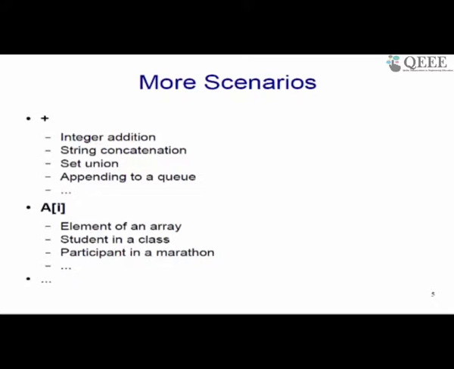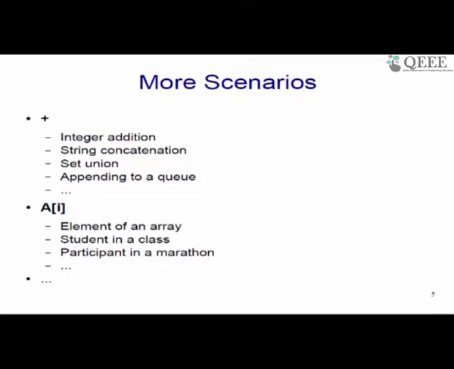Whereas we want such indexing to be possible with arbitrary types, for example strings, or another class and so on, right. Similarly, if you are running a marathon, you might want to identify a participant using some unique ID, and given the unique ID, you want that particular person's information to be available so that you can update their record depending upon how many seconds the person took to finish the marathon, or how many minutes and so on.